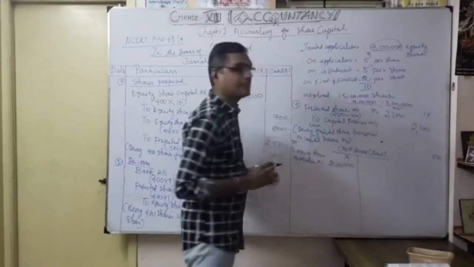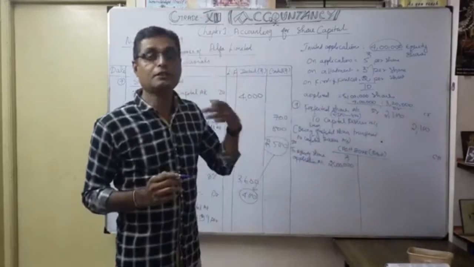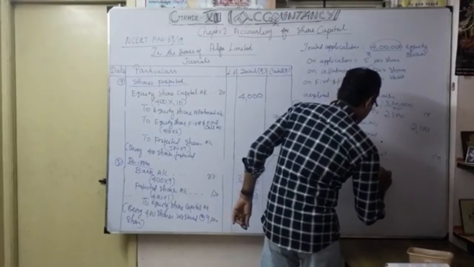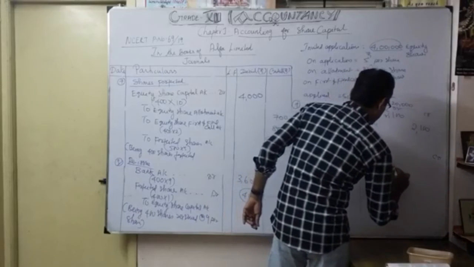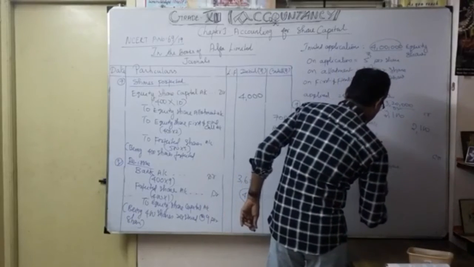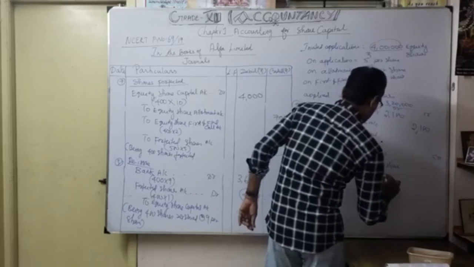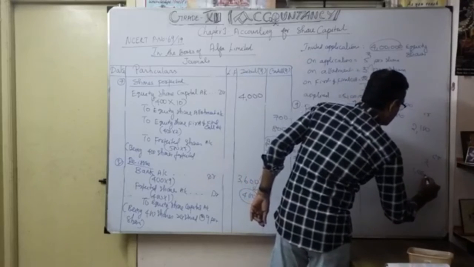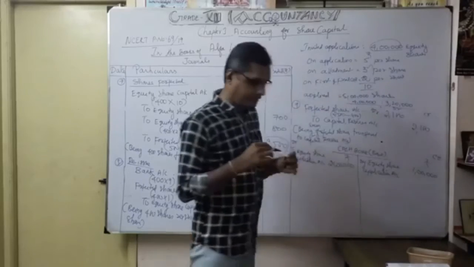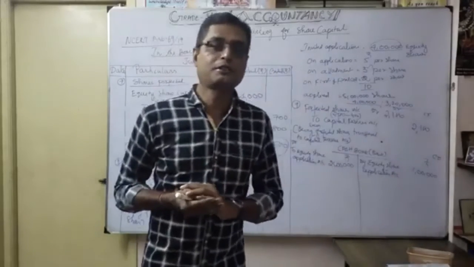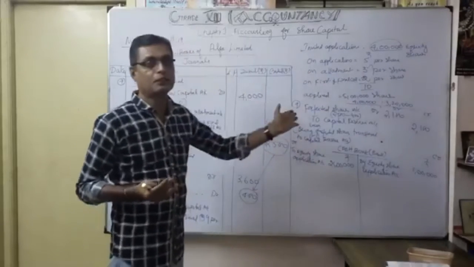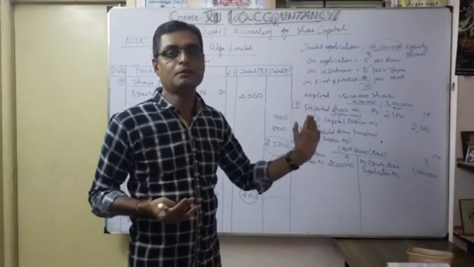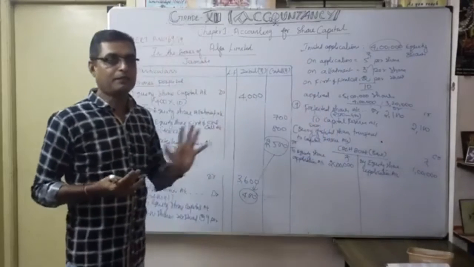Thereafter, the second entry, what? 20,000 shares were refused, the refund. So by equity share application account. How much? That is 1 lakh. 20,000 shares were refused refund. So the entry should be done very carefully. Whenever you open the ledger simultaneously, you can work it out very easily and minimize the time. So timing is very, very important.